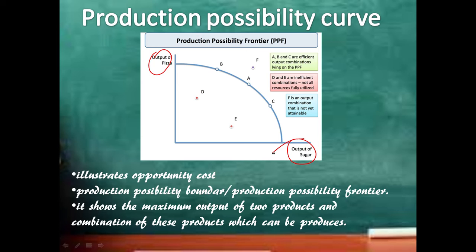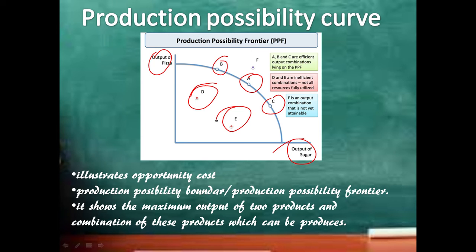So A, B, C, the points which lie on the production possibility curve, are efficient in producing. But if you see D and E, they're inside. So when they produce at D or E, that means it is inefficient. They are not utilizing the resources properly or fully.